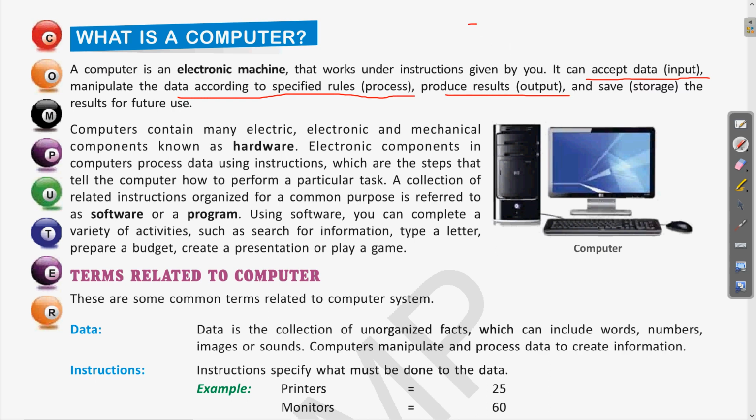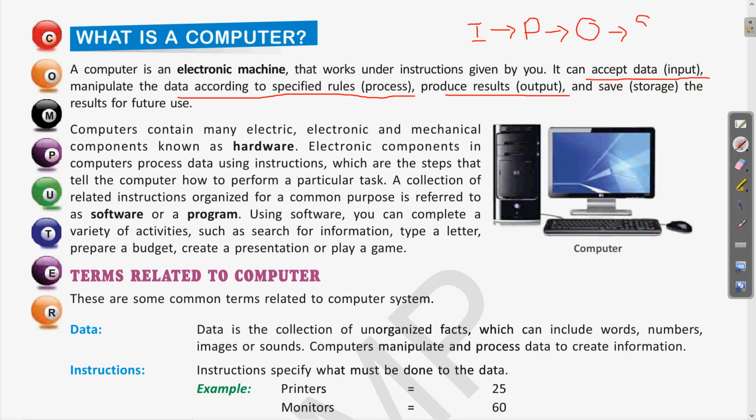So this is the input which we give to the computer, then the input is processed by the instructions which we give, and the output which we receive is the output. So this IPO is the cycle. Then this output may also be saved.